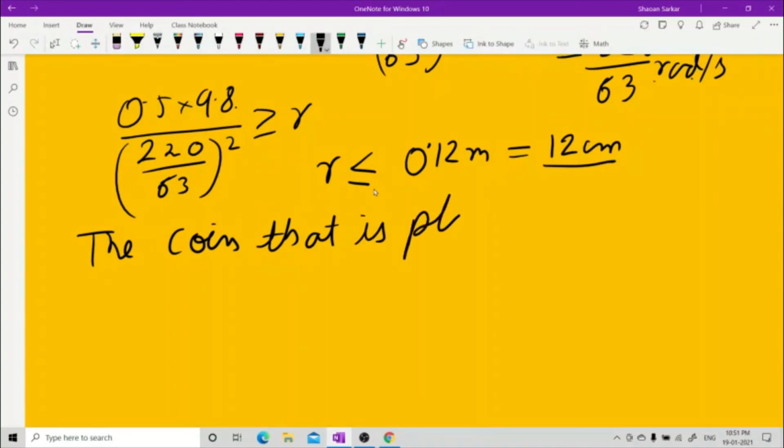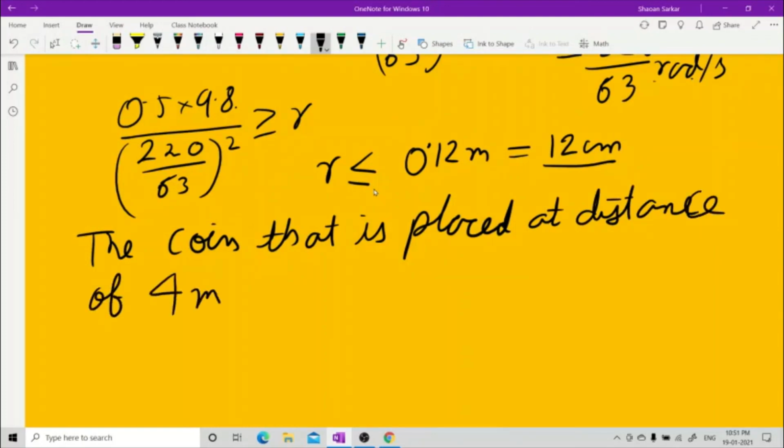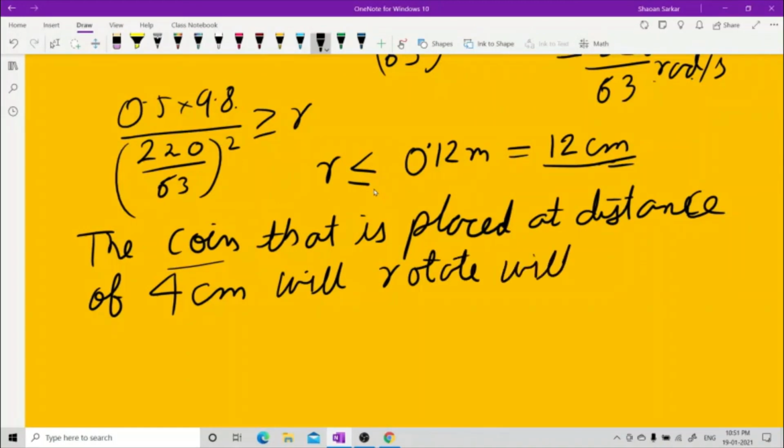The coin that is placed at a distance of 4 centimeter, less than 12 centimeter, will rotate with the disk.